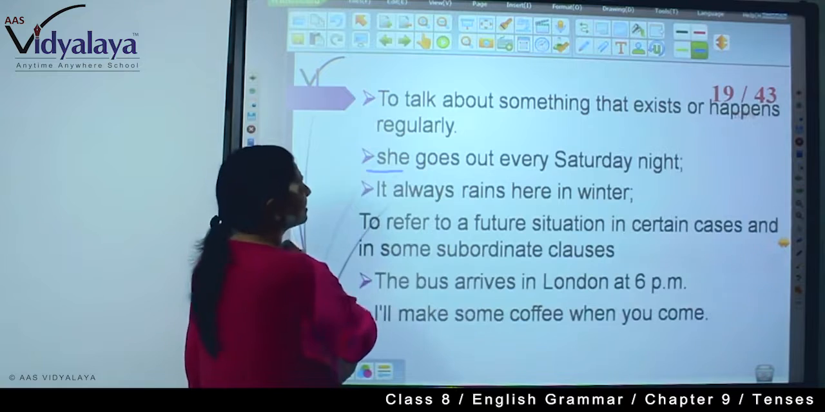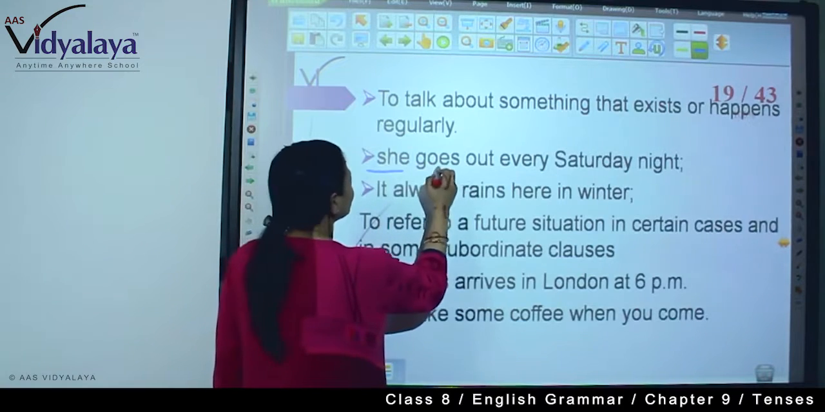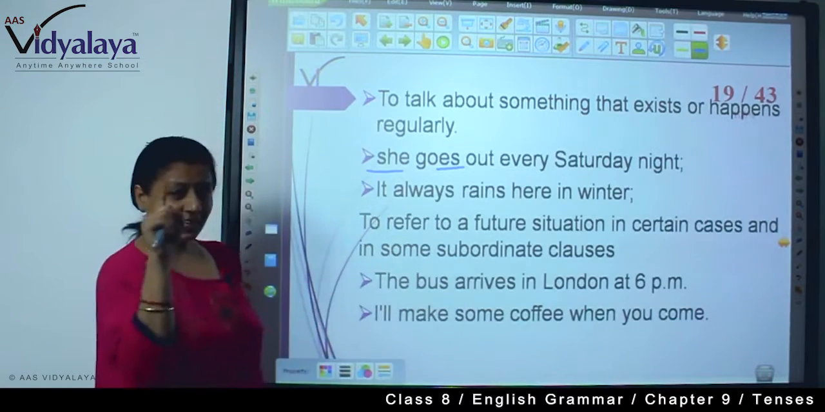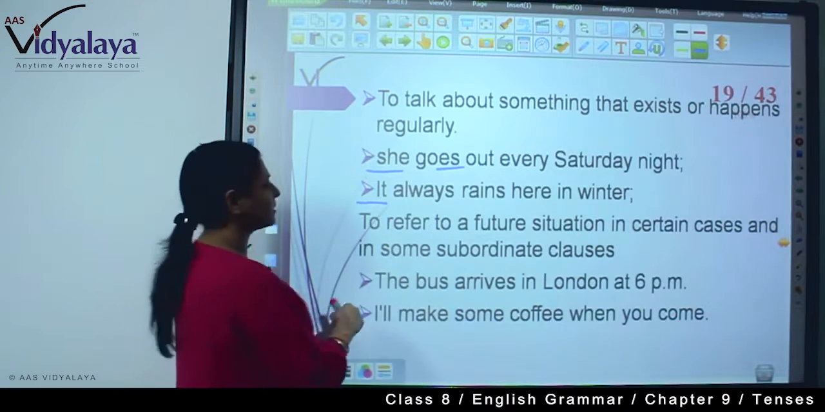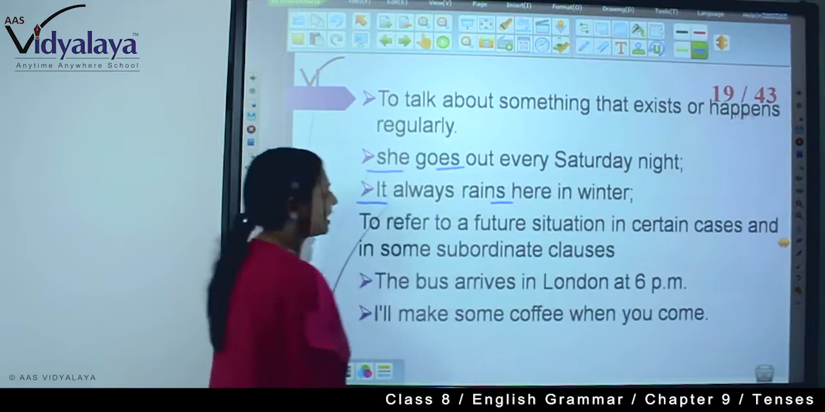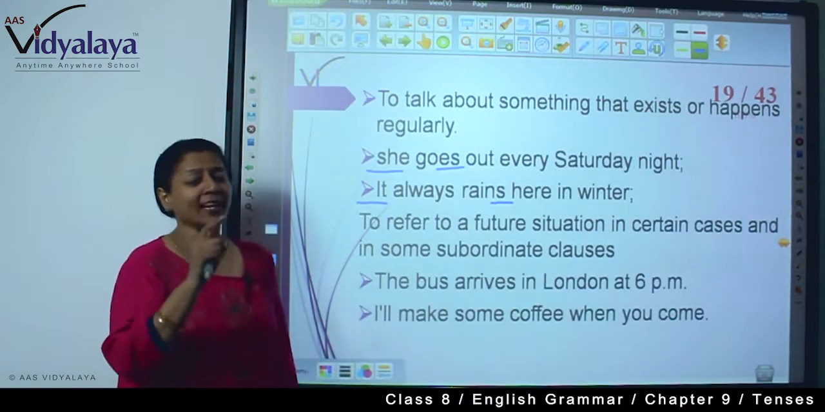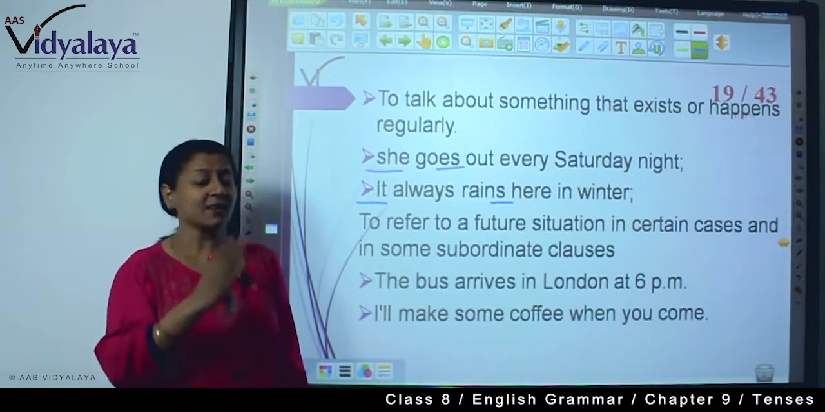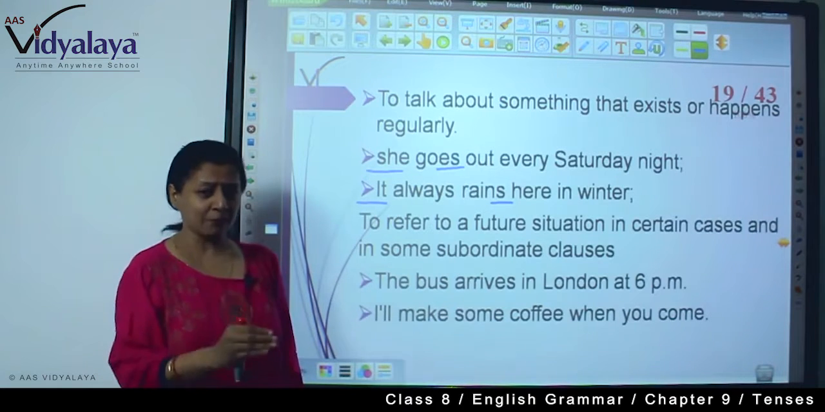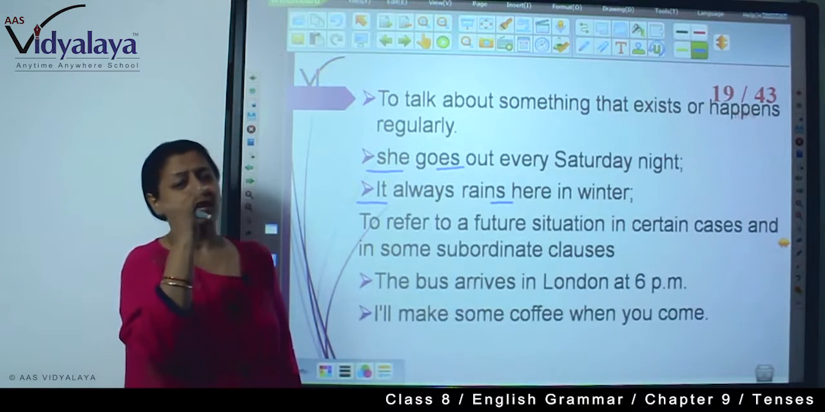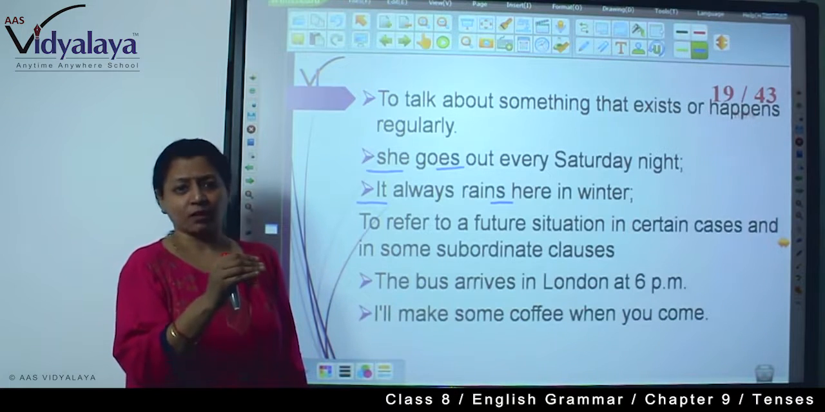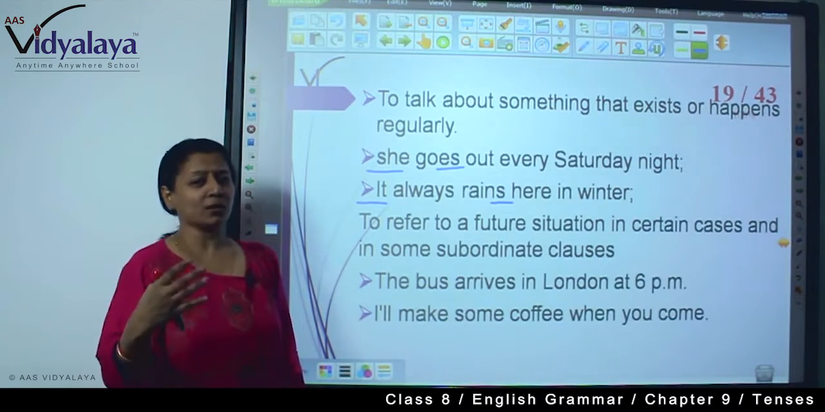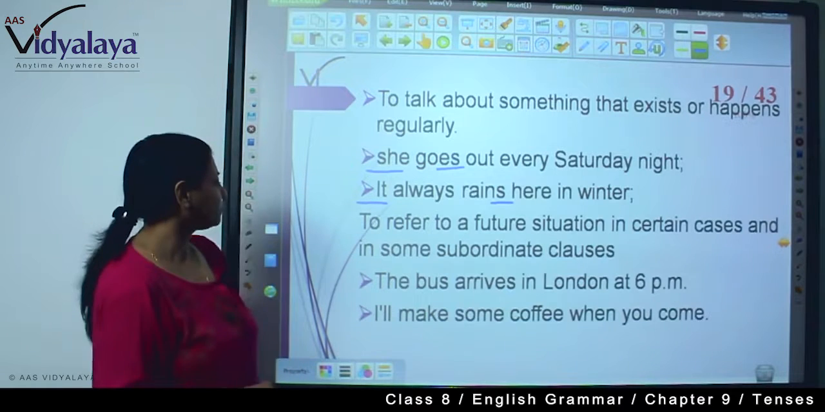See here, she is a third person. So with go we have used ES, and it is also a third person. So here with rain we have used S. So in simple present only, you will have to be very careful about adding S or ES with third person singular, because with the plural it is always the root verb.